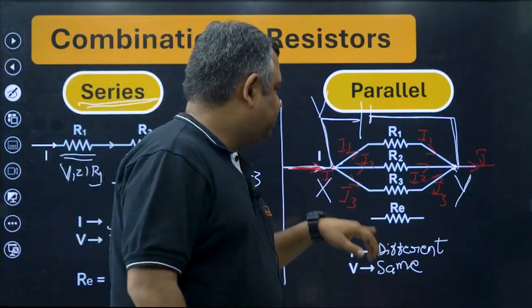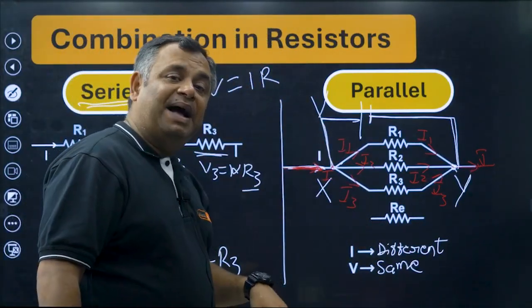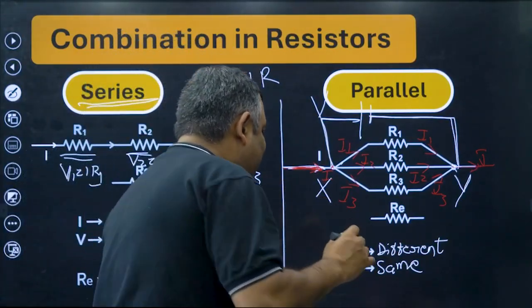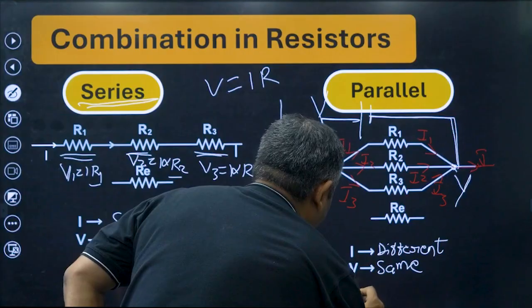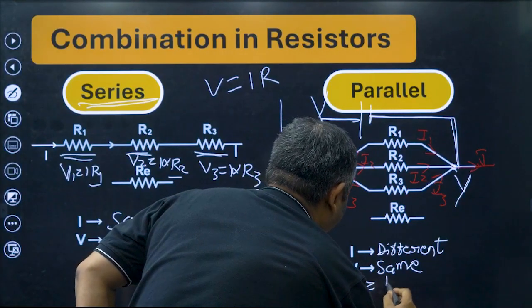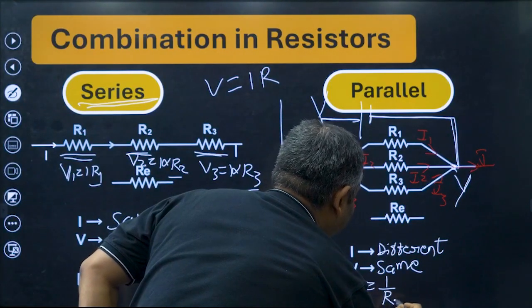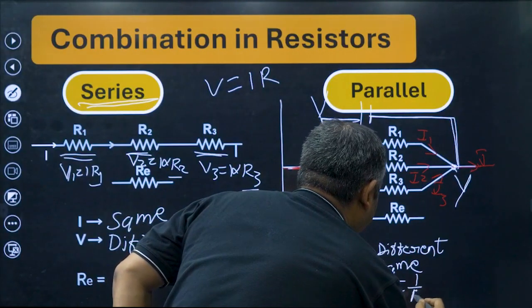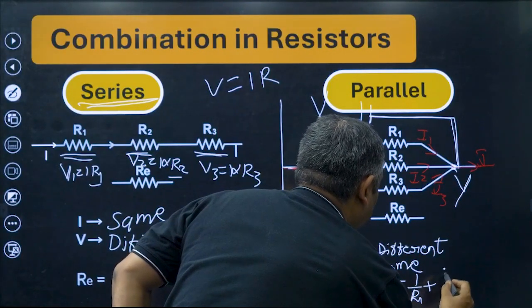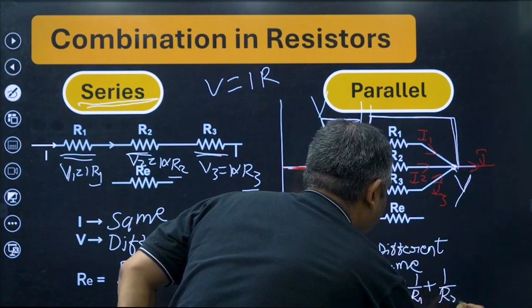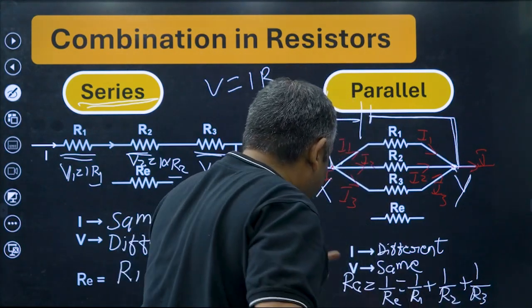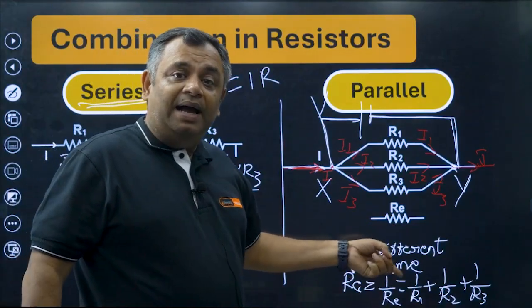Okay. Now, equivalent resistance of parallel. Here the things change. 1 by R equivalent is equal to 1 by R1 plus 1 by R2 plus 1 by R3. Now remember, this is 1 by RE.